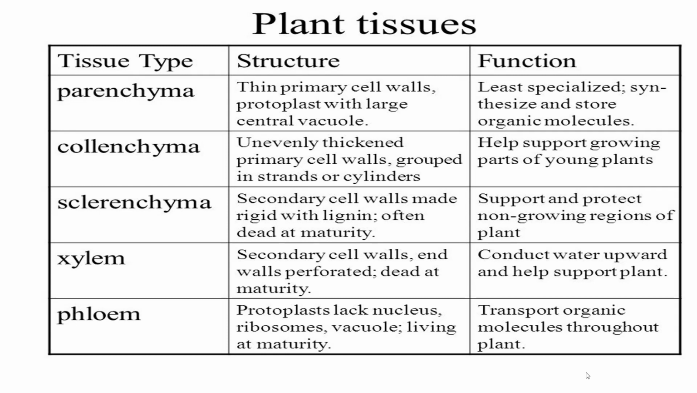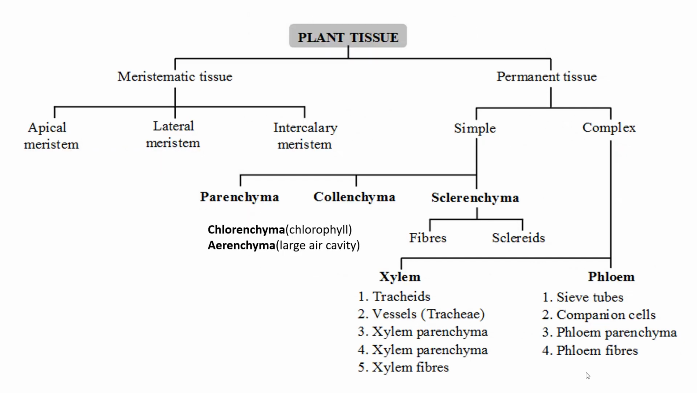Xylem has a secondary cell wall, perforated, and is dead at maturity. Its function is to conduct water upward and help support the plant. Phloem has protoplasm, lacks a nucleus, ribosomes and vacuoles, and is living at maturity. It transports organic molecules throughout the plant. This is the overall summary of the plant tissues.